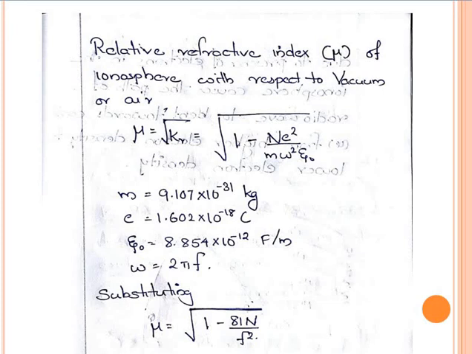So now we can substitute m, e, epsilon 0, omega, etc. Mass of electron we know m equals 9.107 into 10 power minus 31 kilogram. Charge of electron is 1.602 into 10 power minus 19 coulomb. Epsilon 0 is 8.854 into 10 power minus 12 farad per meter. Omega equals 2 pi f. By substituting, we get the refractive index mu equal to root of 1 minus 81n by f square.